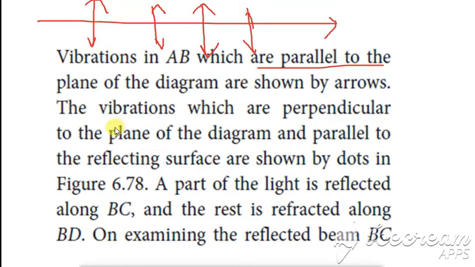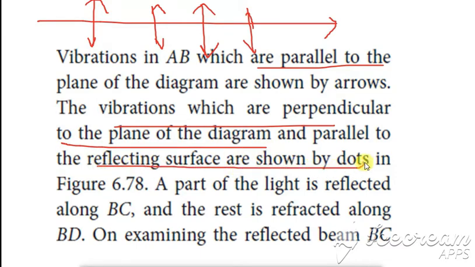Next, we also have some dots. The vibrations which are perpendicular to the plane of the diagram and the plane of the reflecting surface are shown as dots. So the vibrations which are perpendicular are given by dots. We have arrows as well as dots in the unpolarized light. So unpolarized light consists of both arrows and dots.